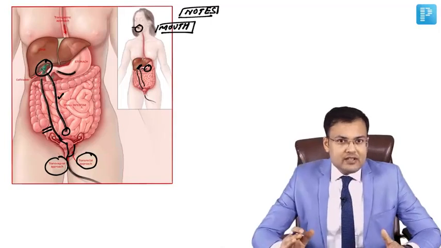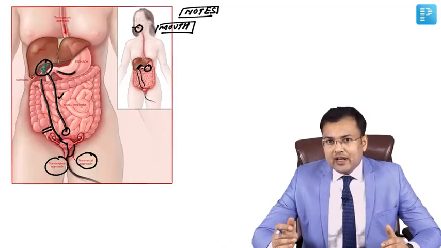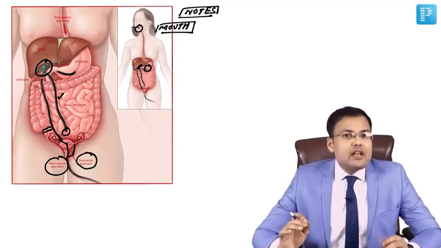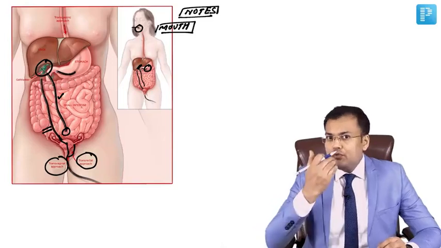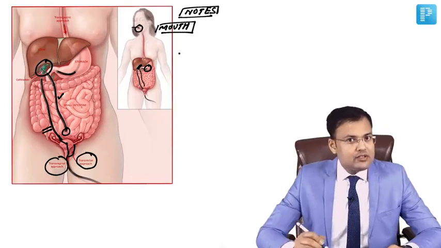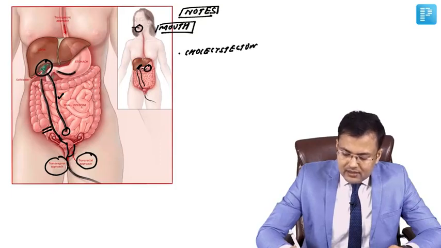So what's the name of this surgery? Natural orifice transluminal endoscopic surgery. Note it. Generally, what are the natural orifices used? We use mouth, rectum, vagina. Two successful surgeries have been done, and one is what? Cholecystectomy, and the second is appendectomy.